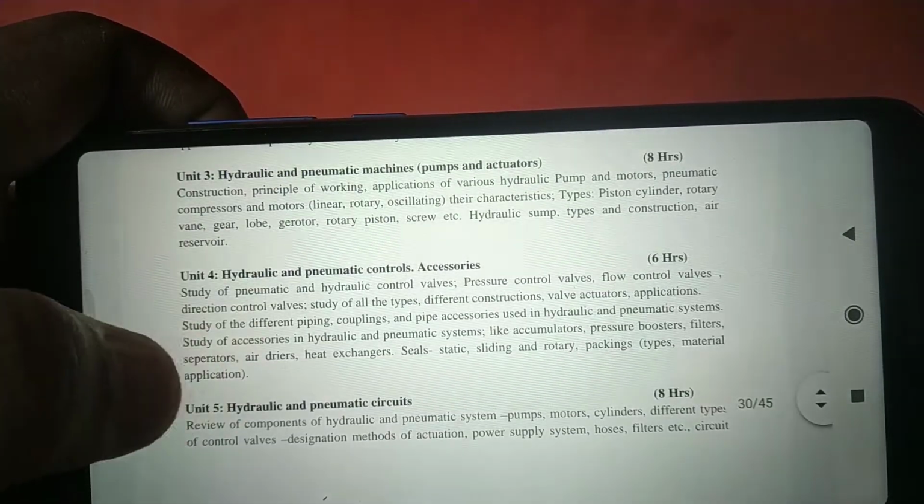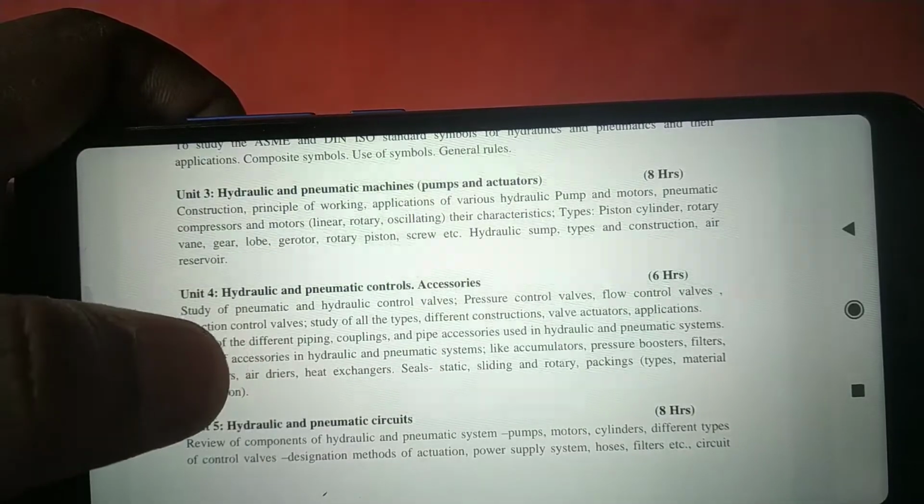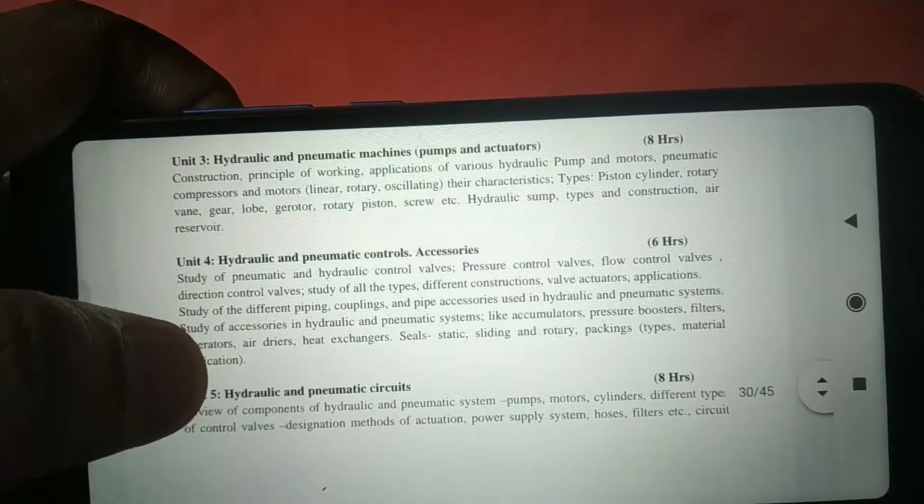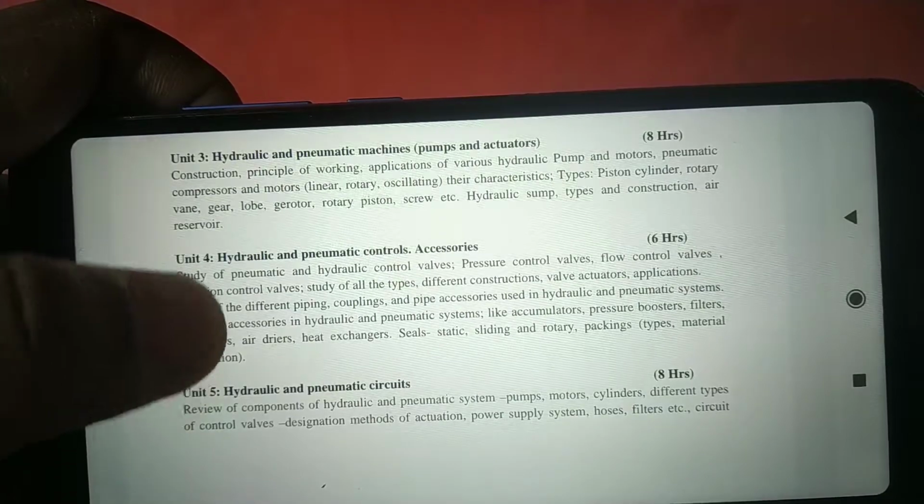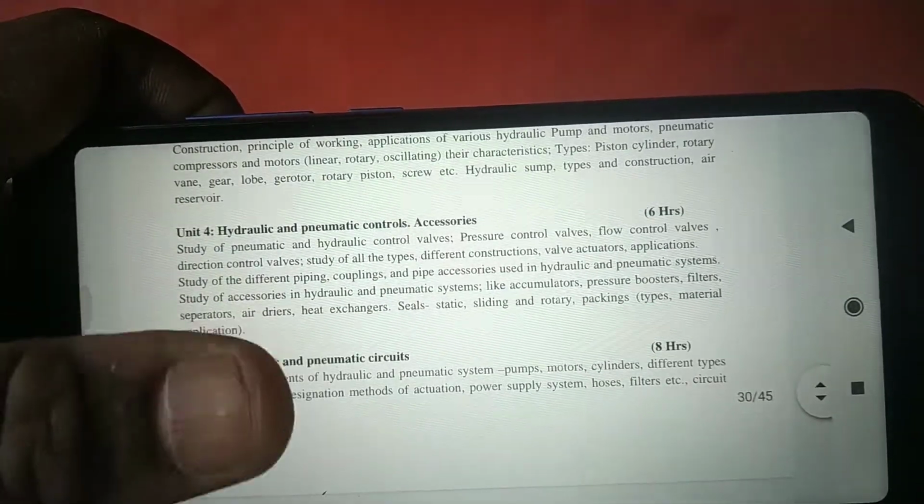These questions are important. That is gear pump, rotor pump, lobe pump. These pumps are important, and piston pumps which are used are also important. Rotary, vane, gear type of actuators are important.